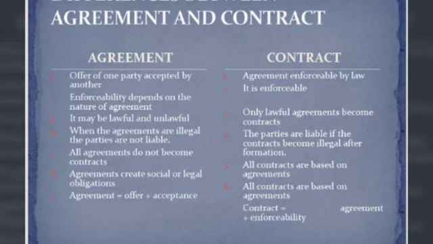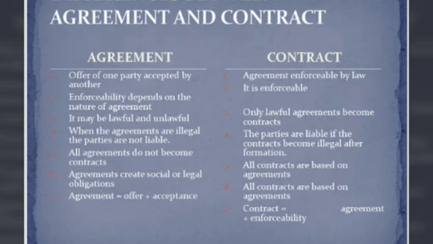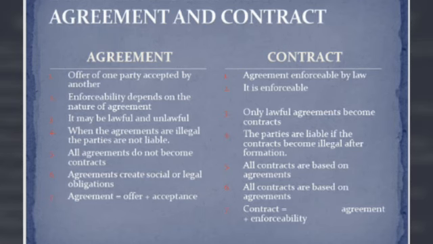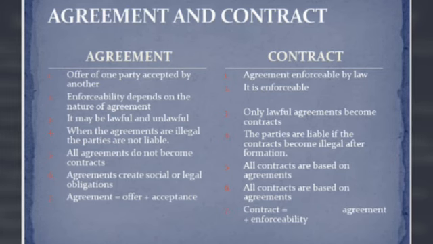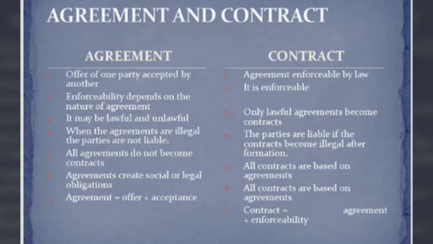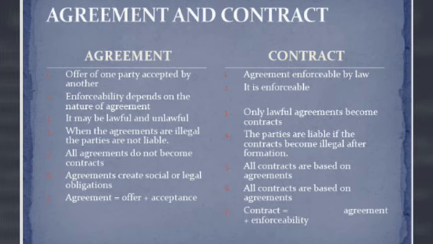Next, all agreements do not become contracts, whereas all contracts are based only on agreements. The next difference is, agreements create social or legal obligations, whereas contracts create legal obligations only.